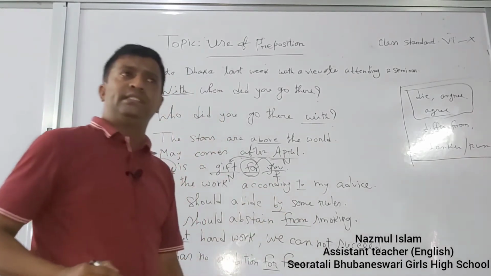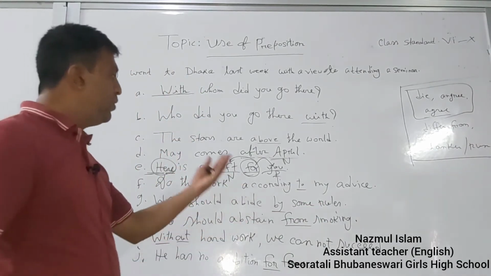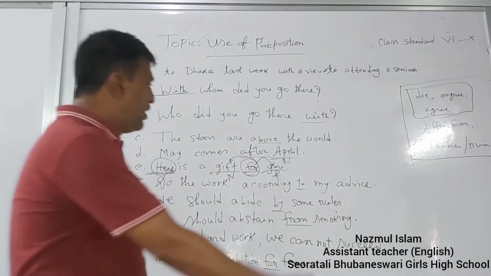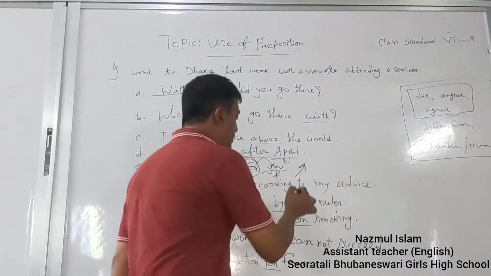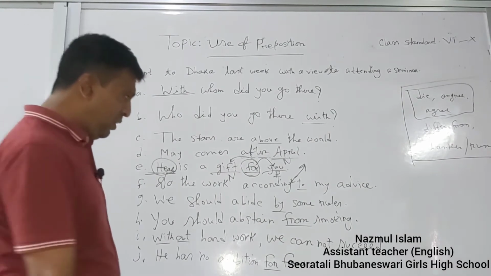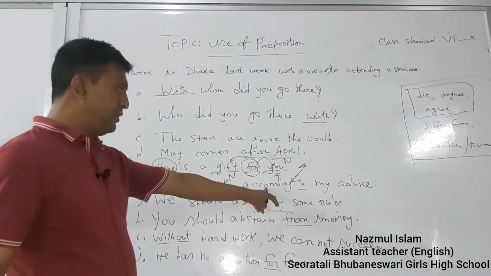There are some words in English grammar where we use a preposition before the word or after the word. That is called a phrasal preposition. "According to" is a phrasal preposition. That's why we must use "to" after "according."